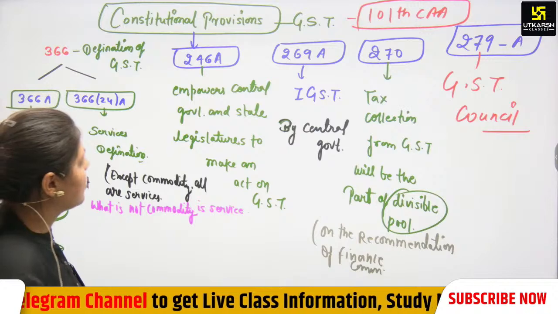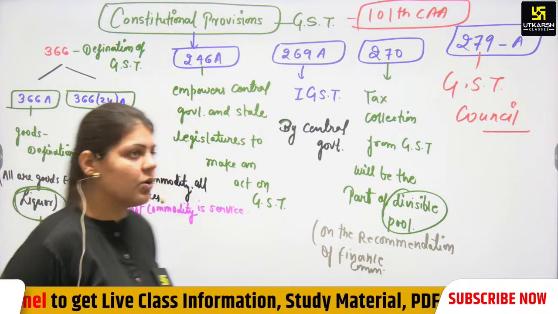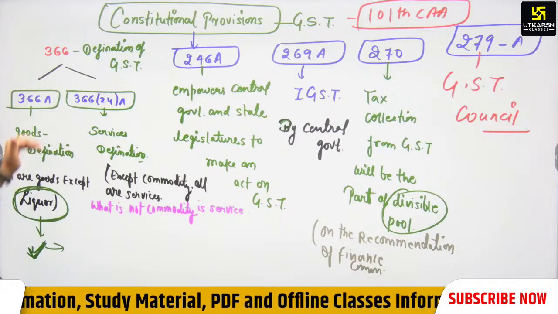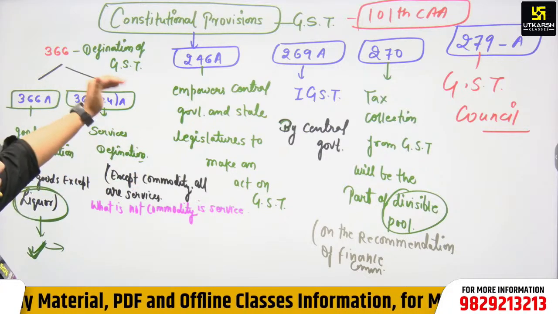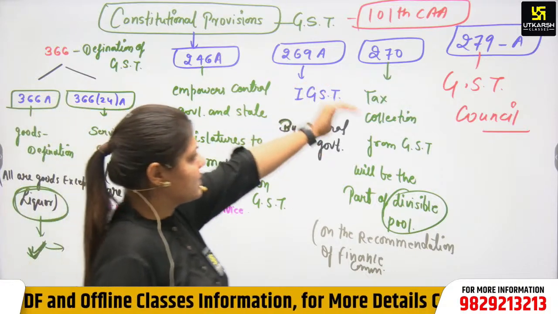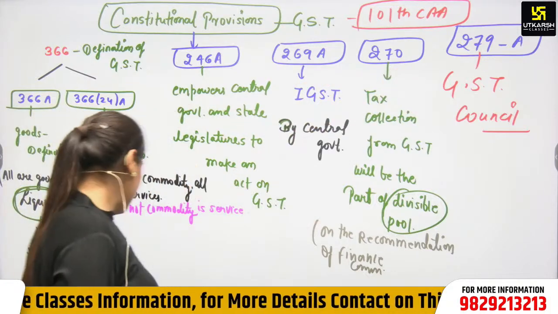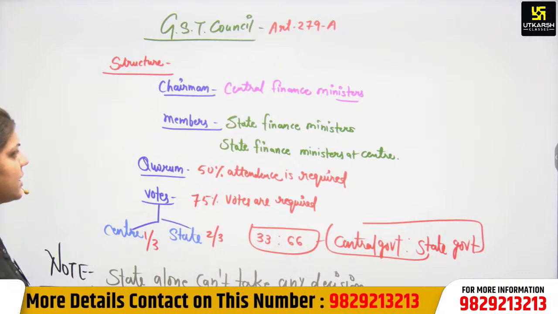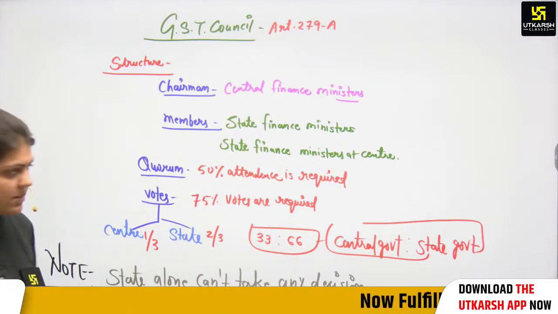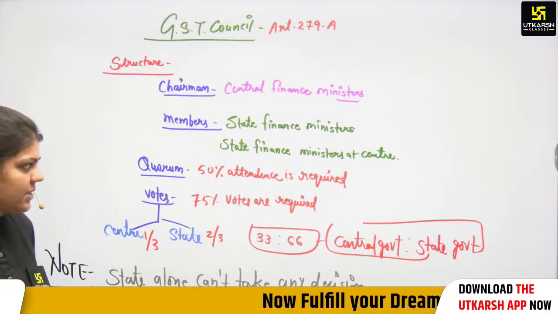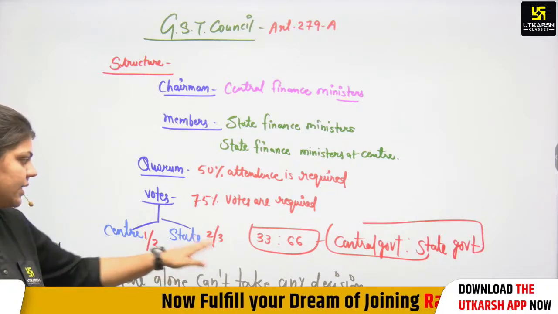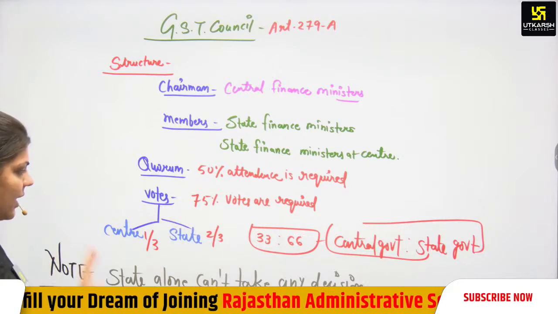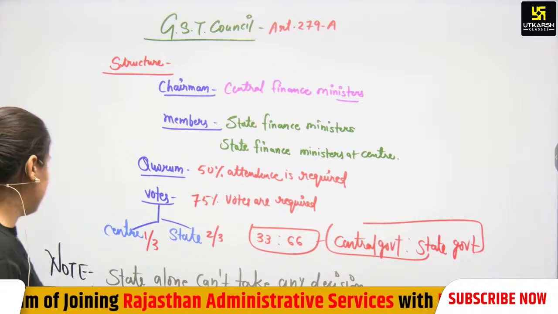Again, we discussed the constitutional provisions. This is very important: 366 definition of GST, 366(12A), 366(24)A, 246A, 269A, 270 and 279A, GST Council. Again, we discussed the structure: chairman, central finance minister, state finance ministers. Quorum of 50% is a must. 75% vote is required, with the central government having 1/3 and state governments 2/3. This is very important, the 33 and 66 ratio. Again, a state can't alone take any decision. This is a very important point.